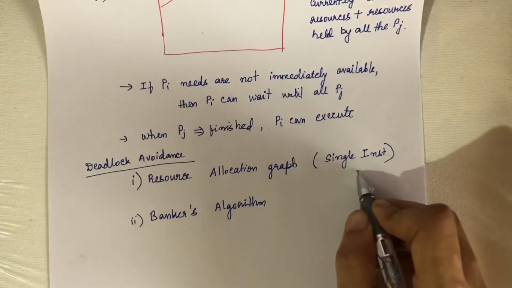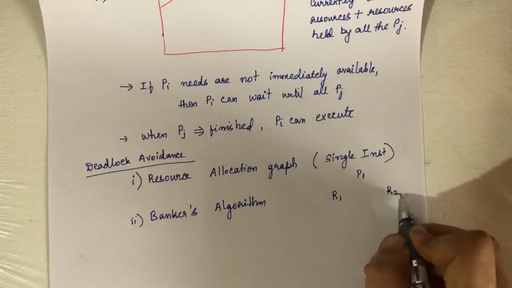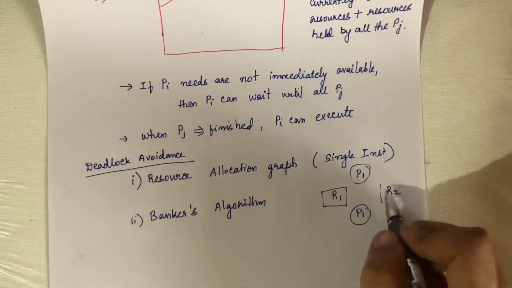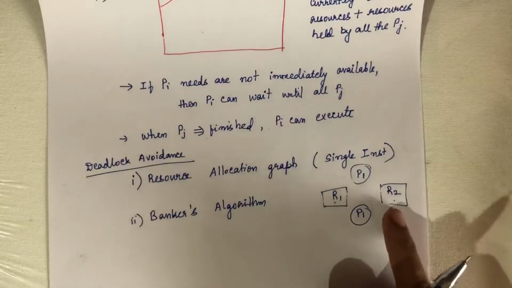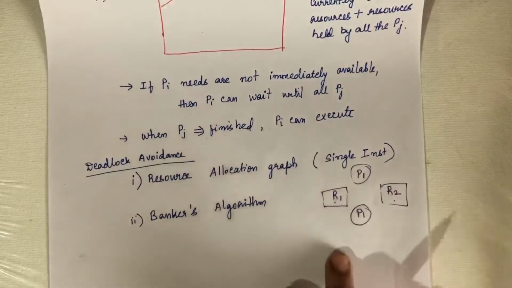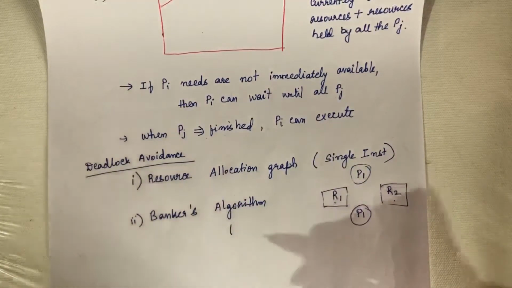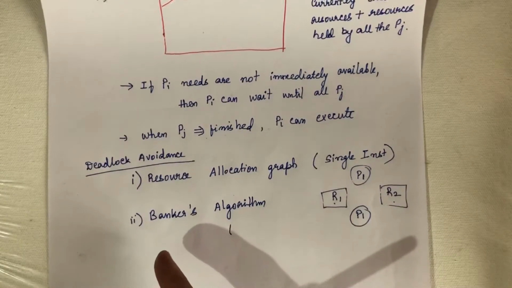For example, you have a process P1 and resource R1, resource R2 and process P2. In this resource allocation graph there is only one instance of resource 1 and only one instance of resource 2. If you have a model similar to this, then you can use a resource allocation graph. If the resource type contains multiple instances, then you have to use the Banker's algorithm.